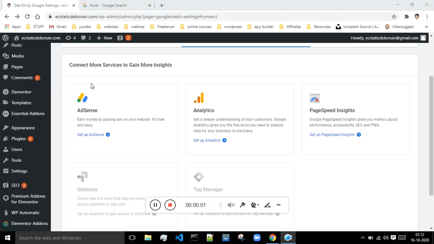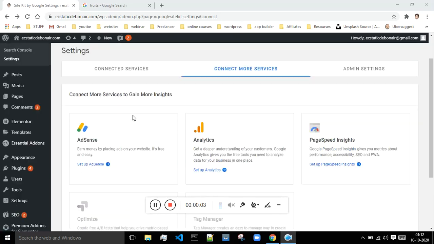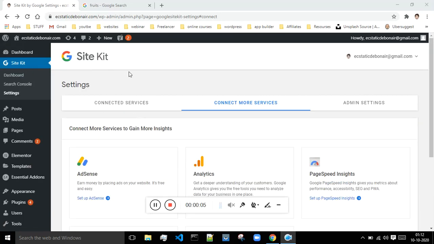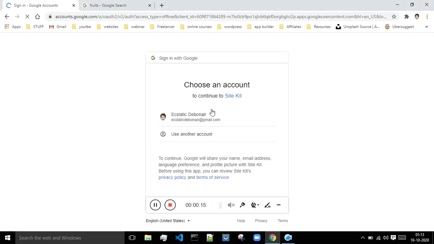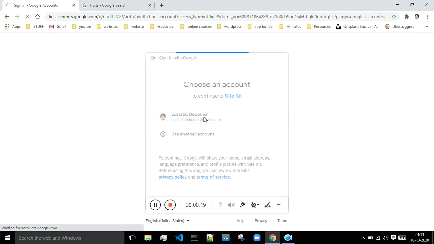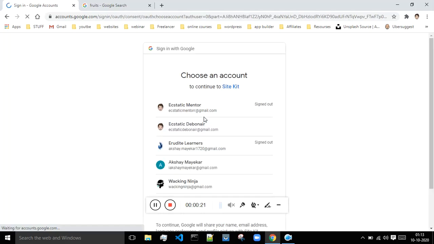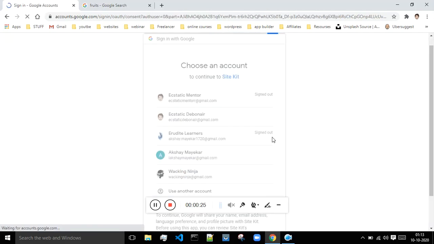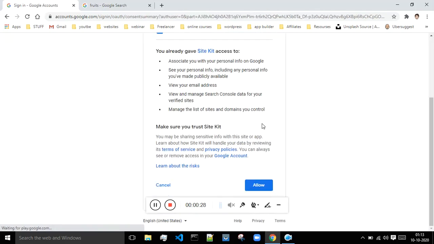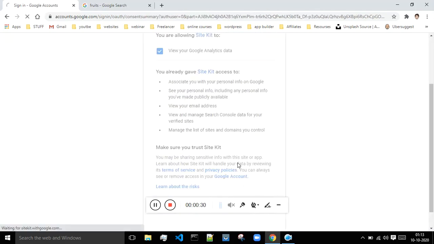Hey, what's up, guys? In the previous tutorial we have seen how to install this Google Sitekit plugin. So now I'll show you how to integrate the analytics. Click on setup analytics over here. Click on the account associated with your website. Click on allow. Click on allow over again.